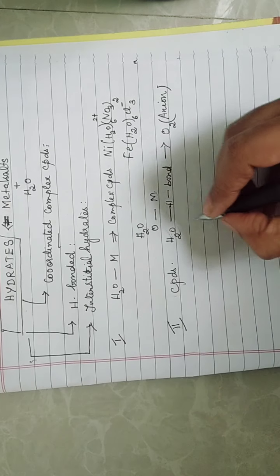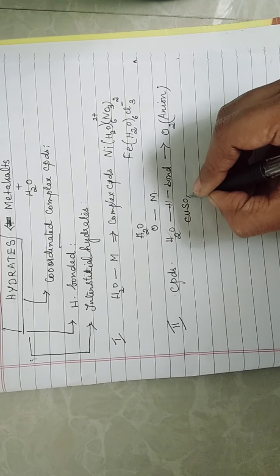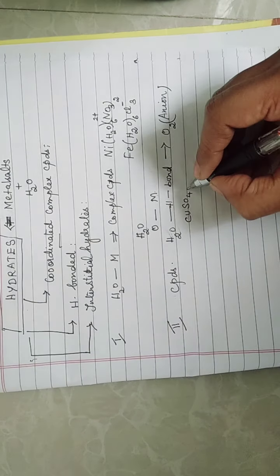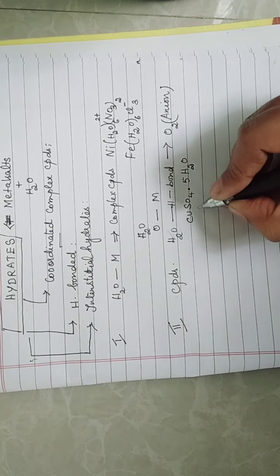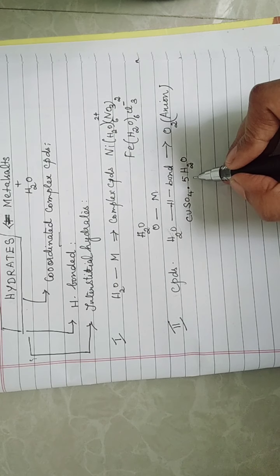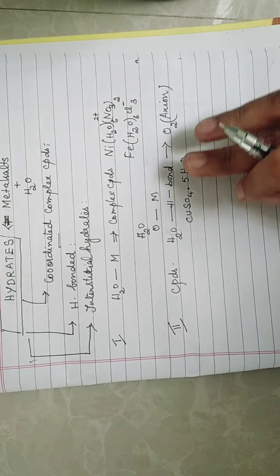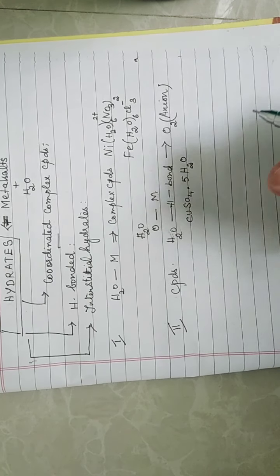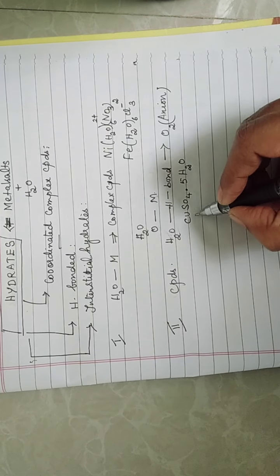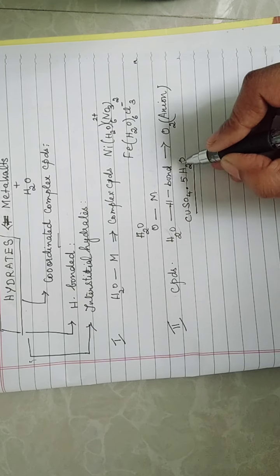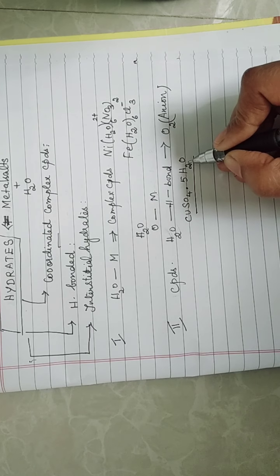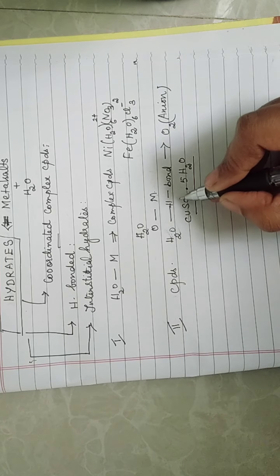I'll tell you an example: copper sulfate. Copper sulfate along with water molecules is hydrated, so I will call this compound hydrated copper sulfate. When I remove this water, it is dehydrated copper sulfate. So what is hydrated copper sulfate? Here, the water molecule forms a hydrogen bond with the oxygen of this anion.